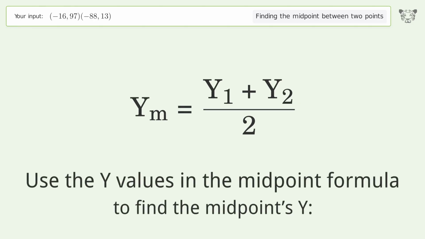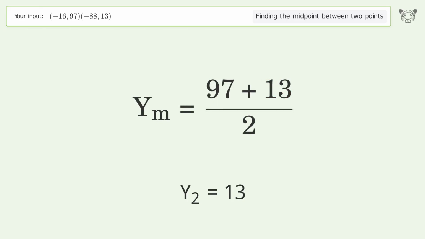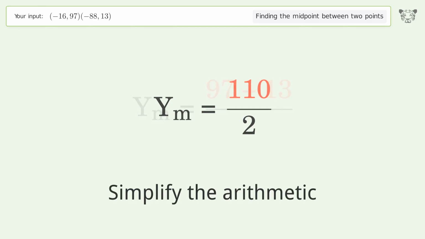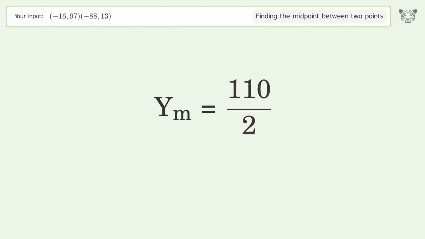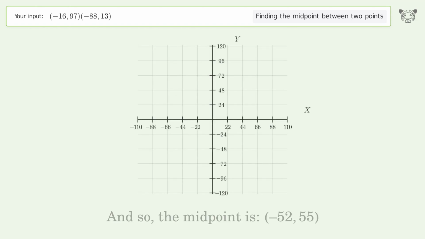Use the y values in the midpoint formula to find the midpoint's y. y1 equals 97. y2 equals 13. Simplify the arithmetic. And so, the midpoint is negative 52, 55.